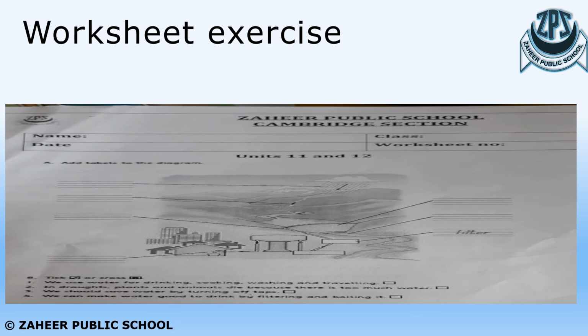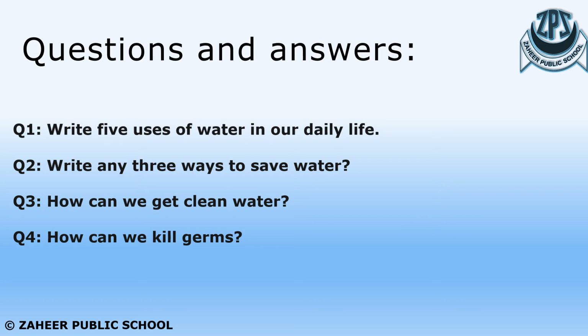There's an exercise related to this chapter. You have to complete this exercise. You just have to put a tick mark and a cross mark, and in the first diagram you have to write down the labels of the diagram I have taught you in part 1 of this chapter. Okay, in your copy you have to write the answers to the following questions I've given you.